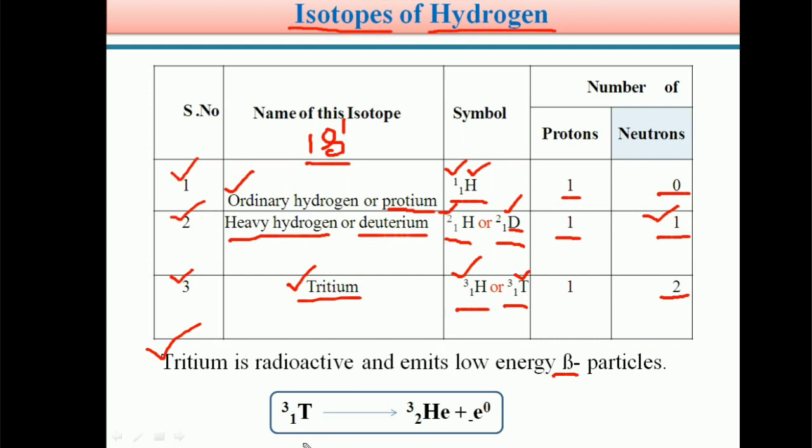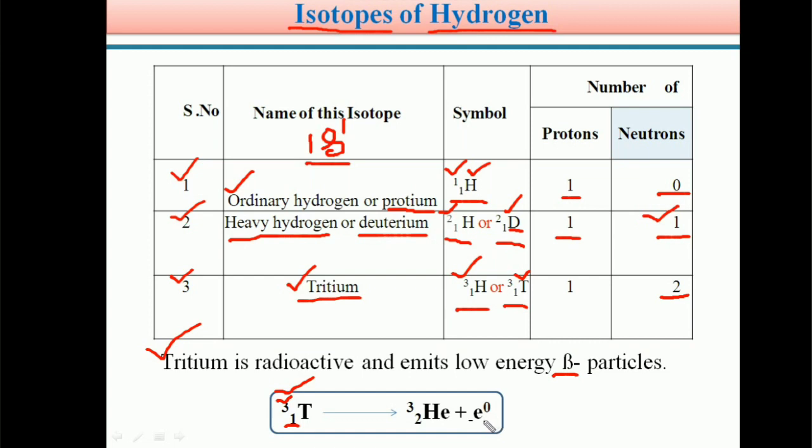So the reaction is 1T3. I already told you, tritium is 1T3, where 1 is the atomic number and 3 is the mass number of tritium. After emission of a low energy beta particle, the nucleus changes to 2He3 plus -1e0. So 2He3 is formed and the negative particle is released.